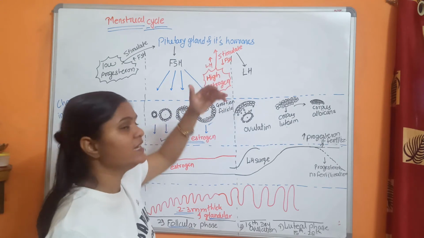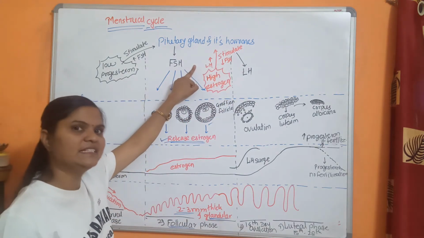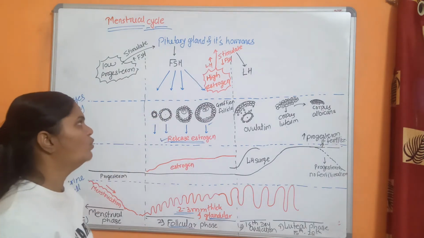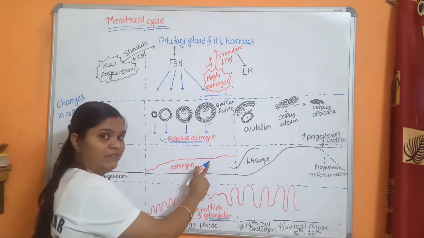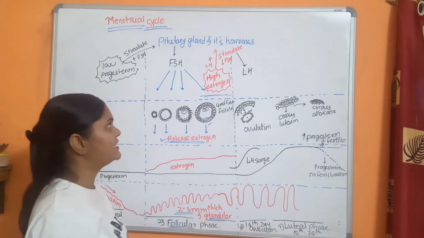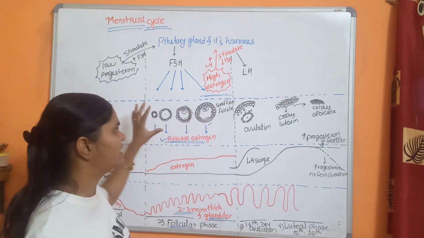So it decreases the FSH level and increases one more hormone level, that is LH. LH is luteinizing hormone. Now why does this happen? Because the high estrogen level indicates that these follicles are now ready, the follicles are developed.